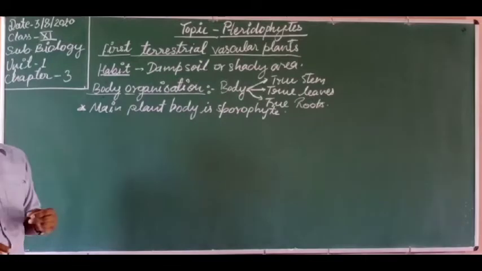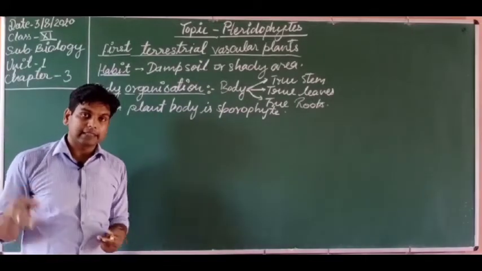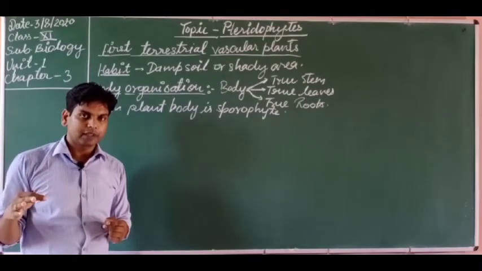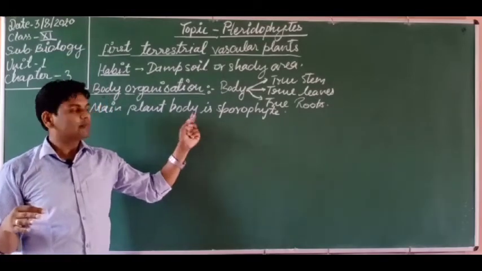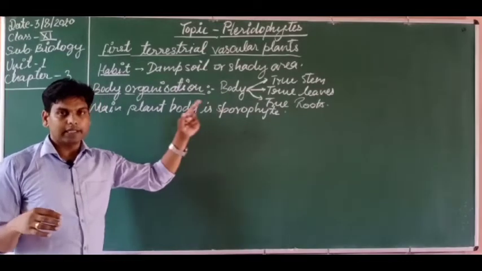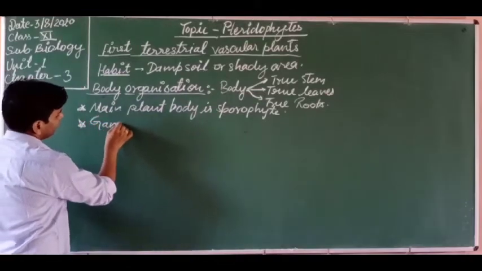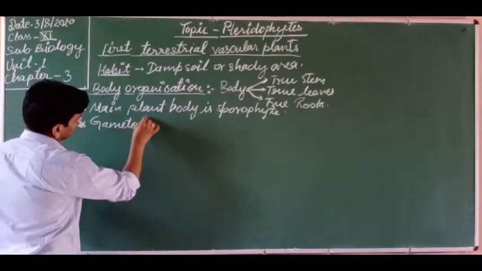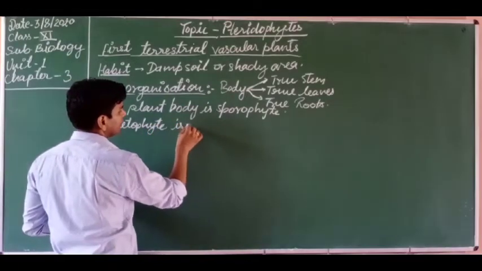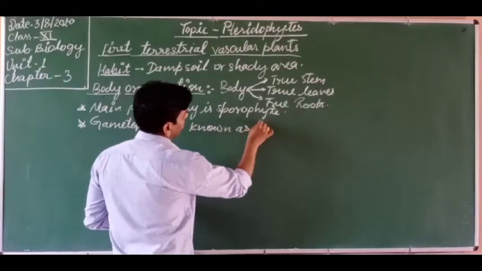Here the main plant body, which looks like a plant, is the sporophyte. It is an independent plant body. And the gametophyte is known as prothallus.